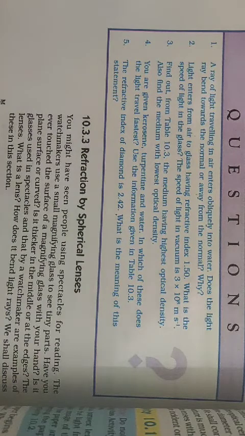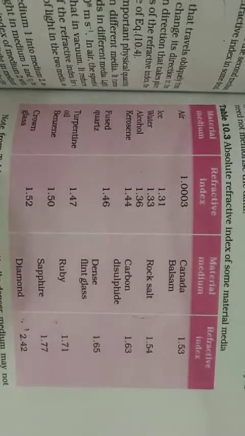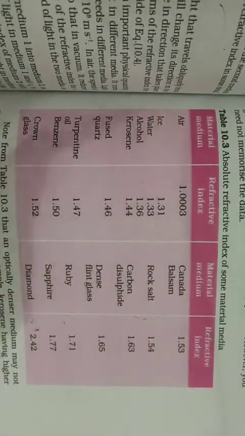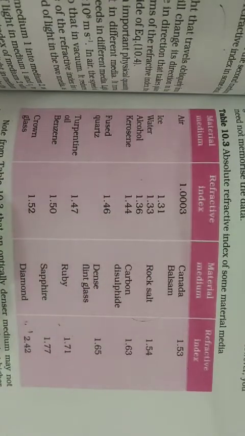The third question: find from table 10.3 the medium having the highest optical density. Also find the medium with the lowest optical density. From table 10.3 you need to say which has the highest optical density and which has the lowest. You can observe this. Here is the table. By observing this, we need to say which has the highest and which has the lowest optical density.